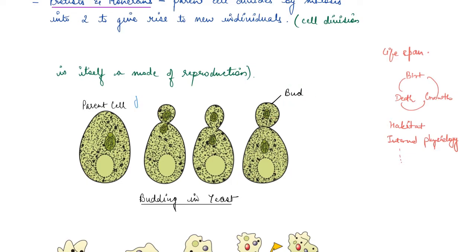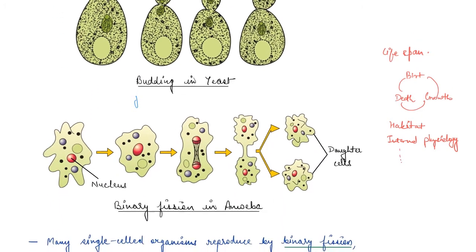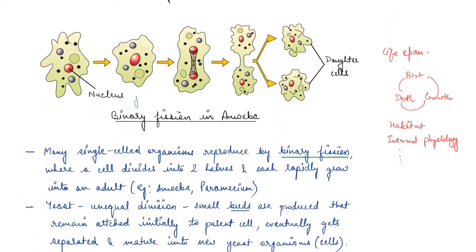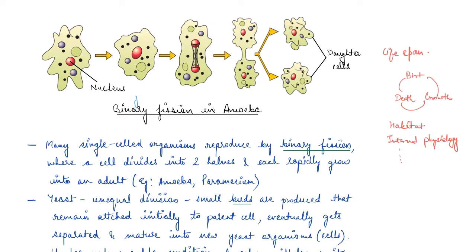Then this bud detaches from the parent cell and forms a new individual, right? Again, in the case of the other diagram, in the case of amoeba, the same thing happens, right? So this is the parent cell. Here is the nucleus. Then the division of the nucleus starts. Here you can see that the nucleus has divided into two.